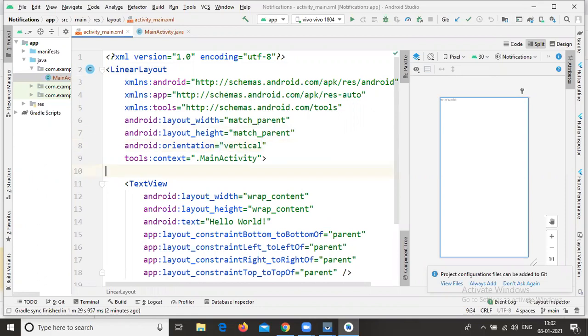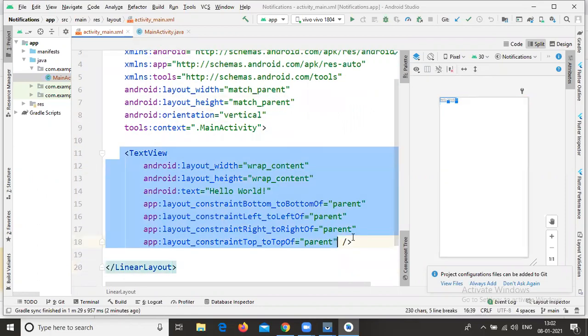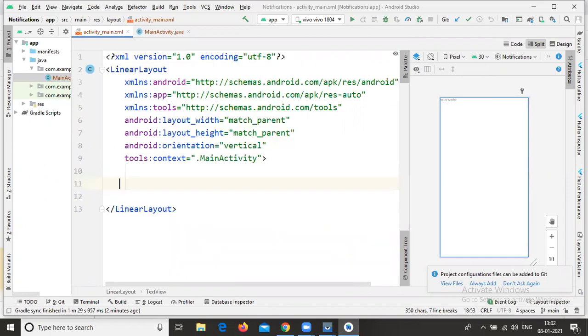Remove this text view, and after that create one button.